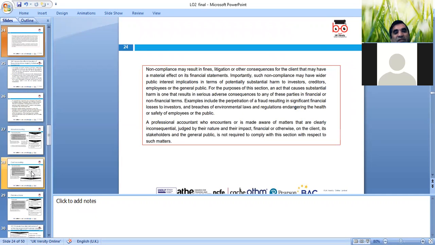Okay, non-compliance may result in fines, litigation or other consequences for the client, and may have a material effect on the financial statements. So it is important, as non-compliance may involve public interest publications. There can be implications in terms of potential substantial harm to investors, creditors and reputation. A professional accountant who encounters or is made aware of matters that are clearly inconsequential judges them by their nature, and uses professional judgment as well. That's another area where we can use professional ethics.